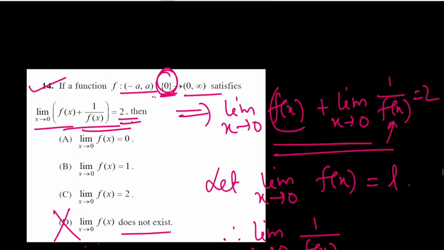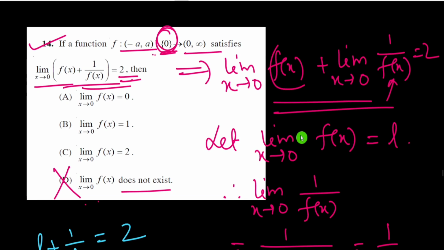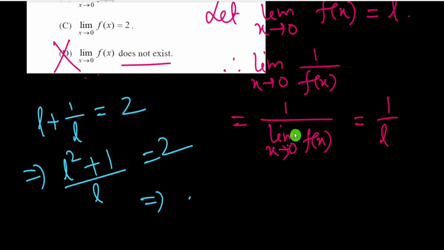Now this value is given as 2 here. Therefore we write L plus 1 by L is equal to 2 from this condition. Now we simply find the value of L. So this implies L square plus 1 equal to 2L.